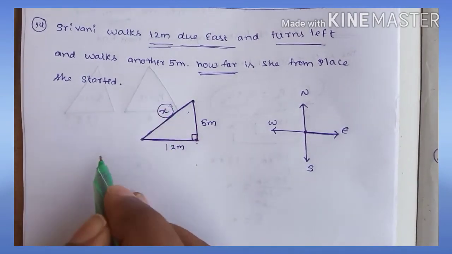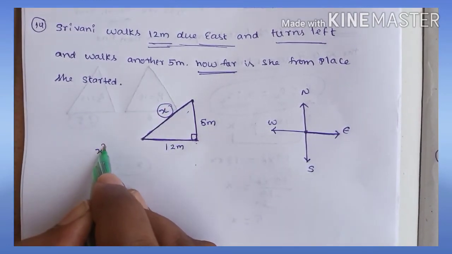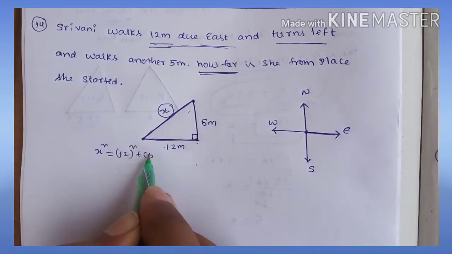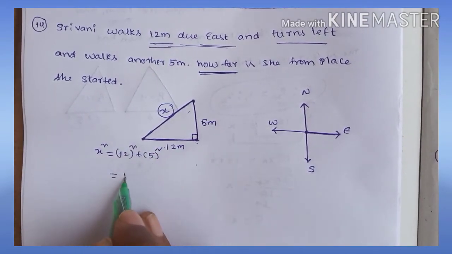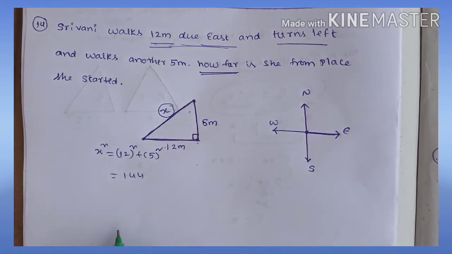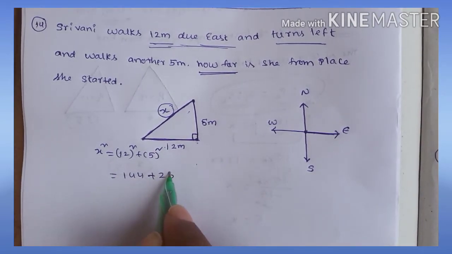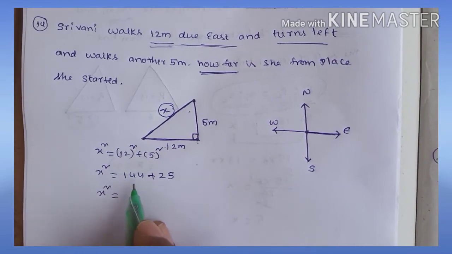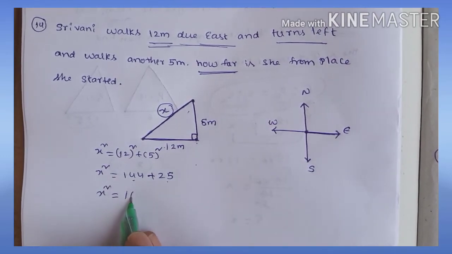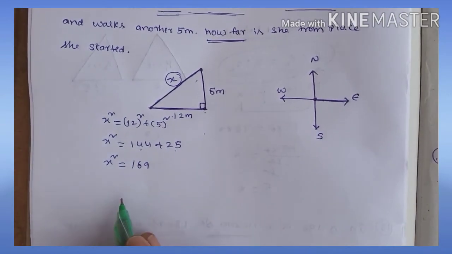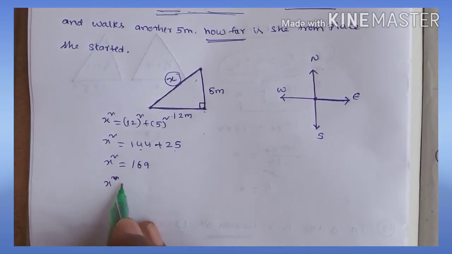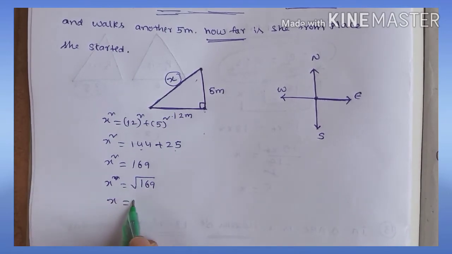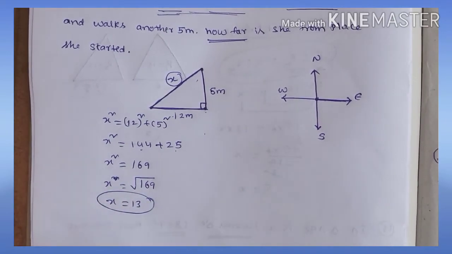Hypotenuse square x square is equal to 12 square plus 5 square, which is 144 plus 25. So x square is 169, x is equal to root 169, so the value of x is 13.